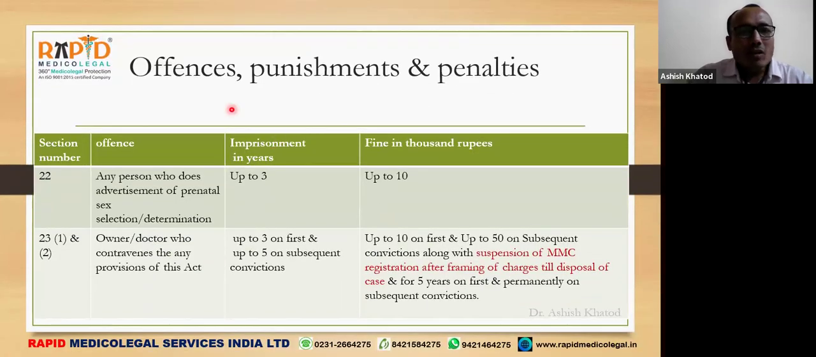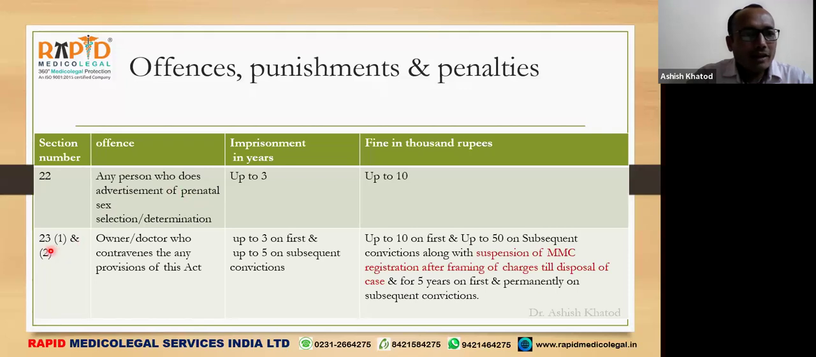Again, these are the offenses, punishments and penalties. Which is that offense? Under section 22, the offense is prescribed as: any person who does advertisement of prenatal sex selection or determination may be punished with imprisonment up to 3 years, and a fine may be imposed upon him which is up to 10,000 rupees.